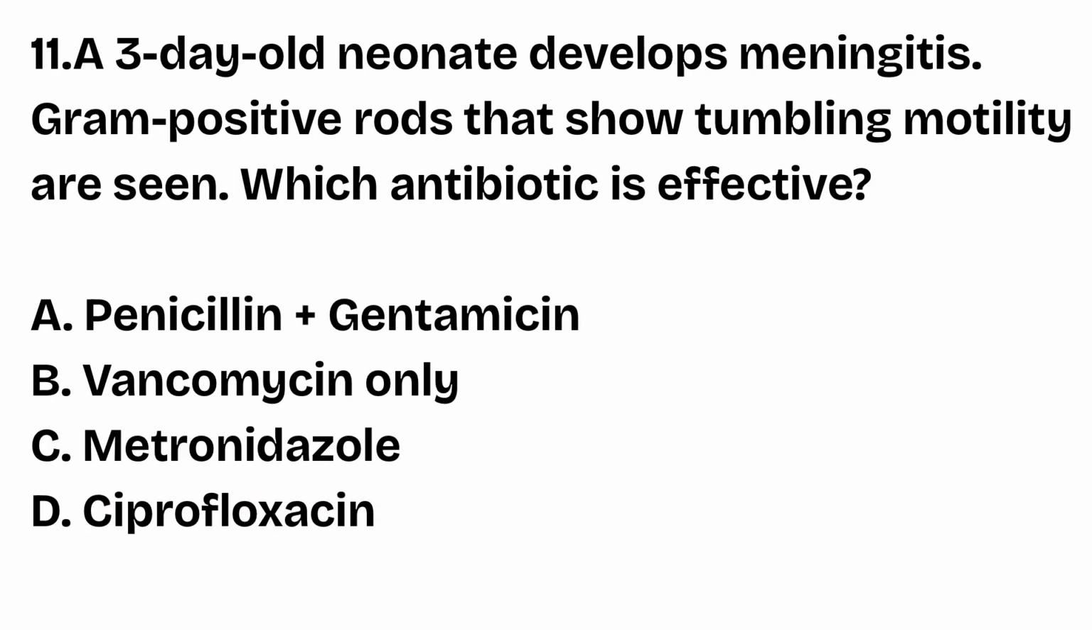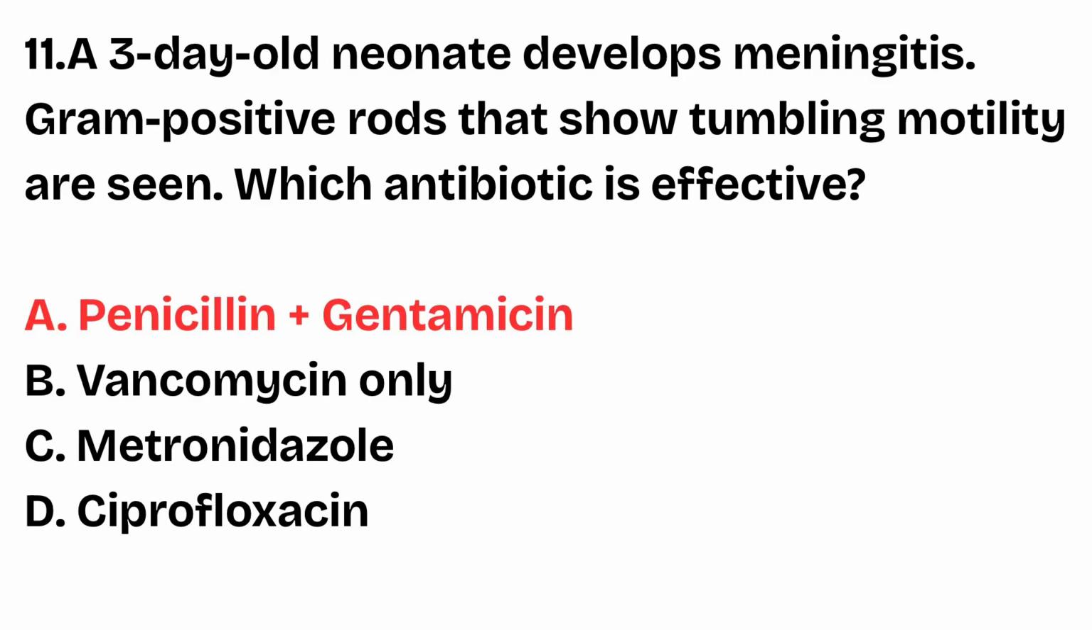A 3-day-old neonate develops meningitis. Gram-positive rods that show tumbling motility are seen. Which antibiotic is effective? Penicillin plus gentamicin, vancomycin only, metronidazole, ciprofloxacin. The right answer is option A, penicillin plus gentamicin. Listeria monocytogenes causes early neonatal meningitis. The standard treatment is to use penicillin plus gentamicin for synergy.